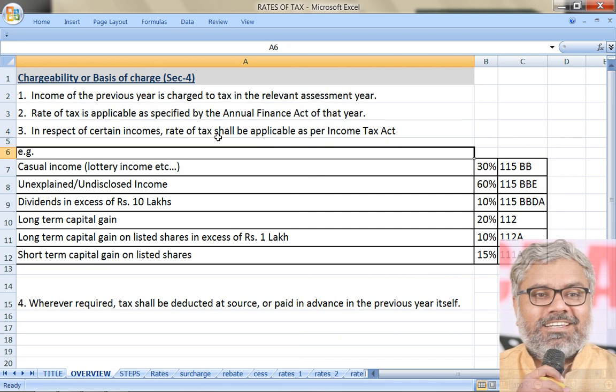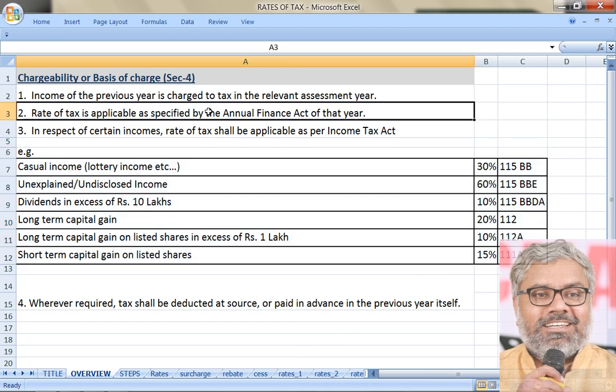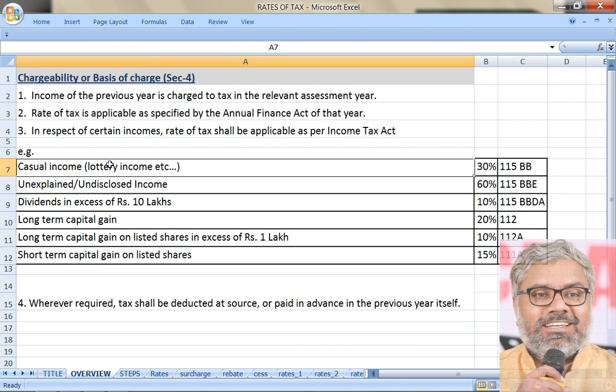Just for example, we are not going to use them now. Let us be clear, this table we are not going to use it now. We will use these special rates when such a topic comes in future. What rates we are going to use now are only those which are prescribed by Annual Finance Act. Those are general rates applicable for all types of incomes.